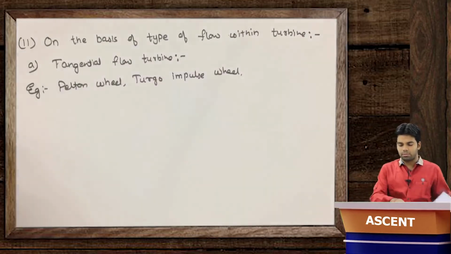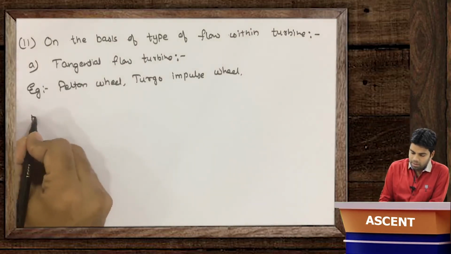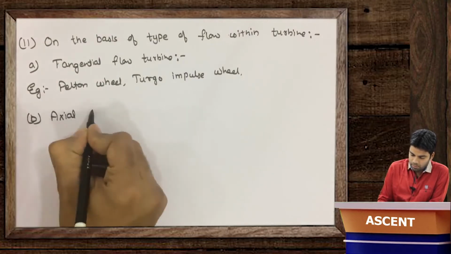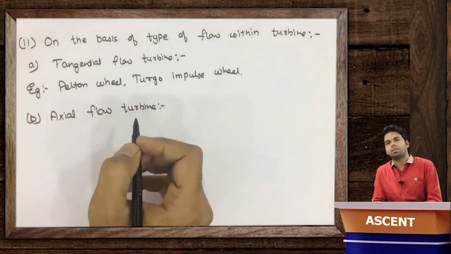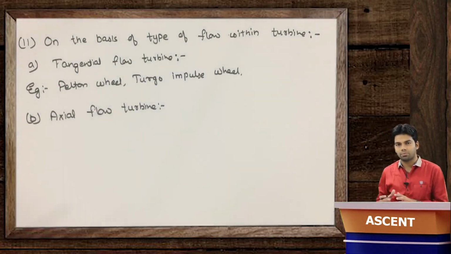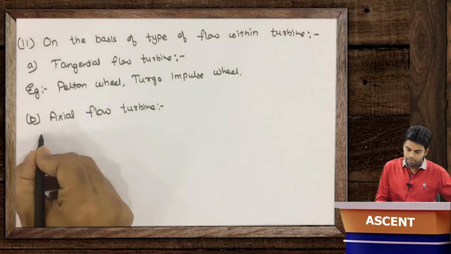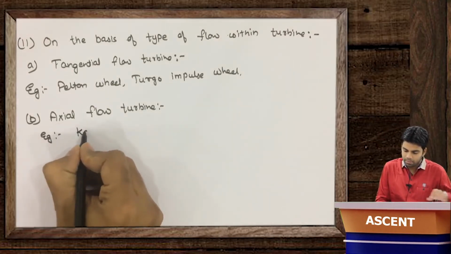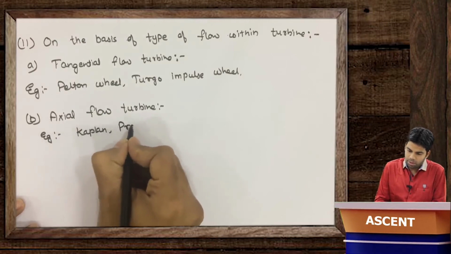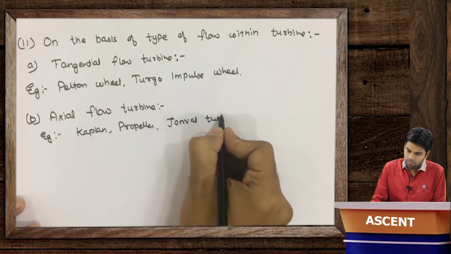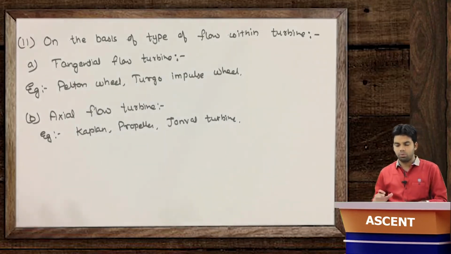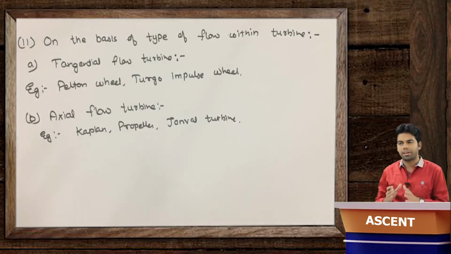Then the second type of turbines are the axial flow turbines. What are axial flow turbines? In which the water is entering and leaving the turbine in the axial direction. For example, the Kaplan turbine, the propeller turbine, Johnwell turbine. That means the fluid is entering and leaving the turbine in the direction parallel to the axis of the turbine.